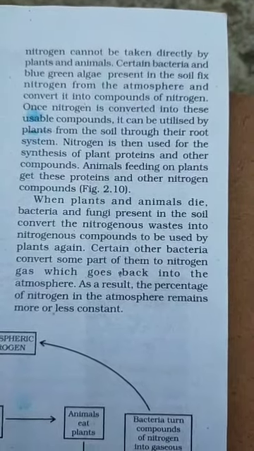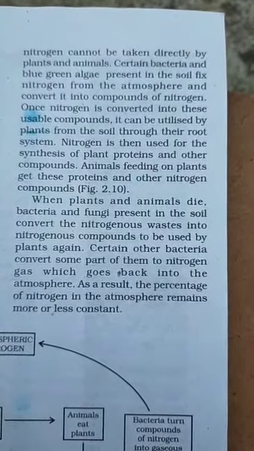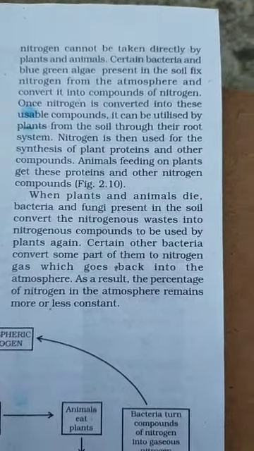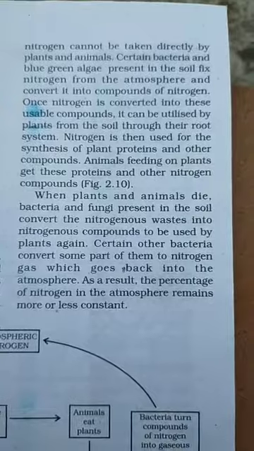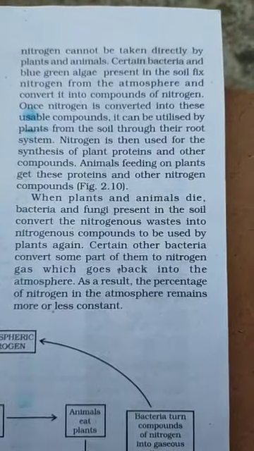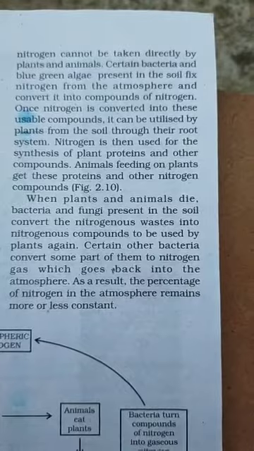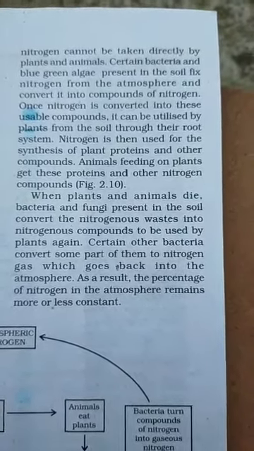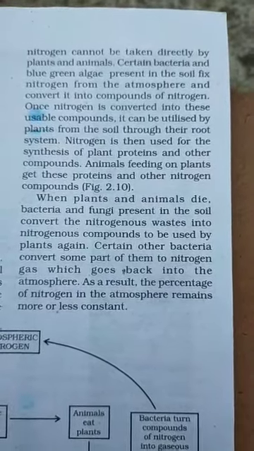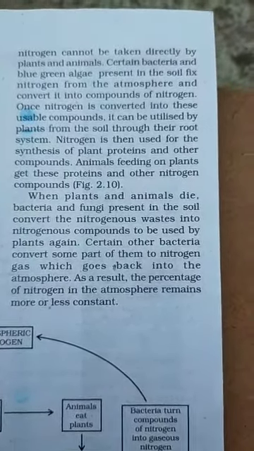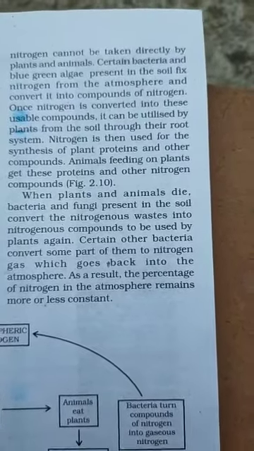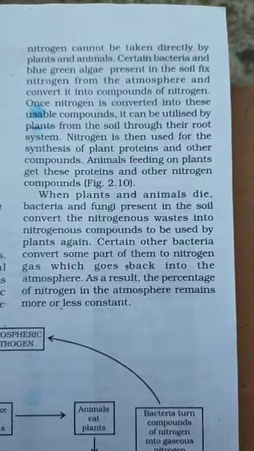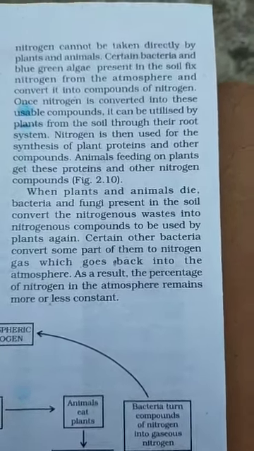Certain bacteria and blue-green algae present in the soil fix nitrogen from the atmosphere and convert it into nitrogen compounds. Some Rhizobium bacteria and blue-green algae fix nitrogen and release it into the soil, and leguminous plants absorb the nitrogen and supply it to all parts of their body.